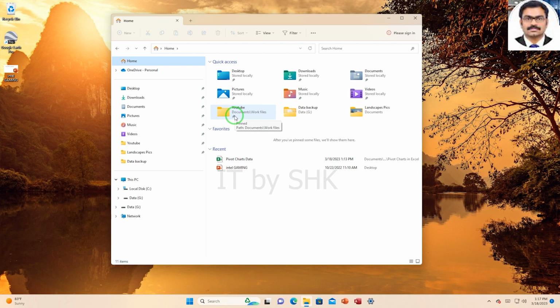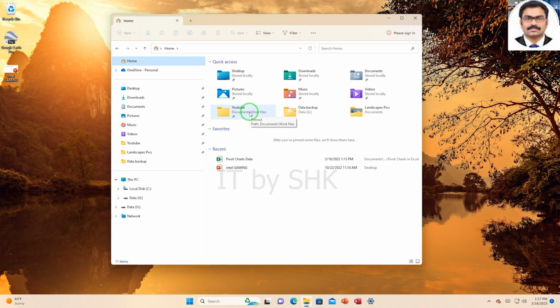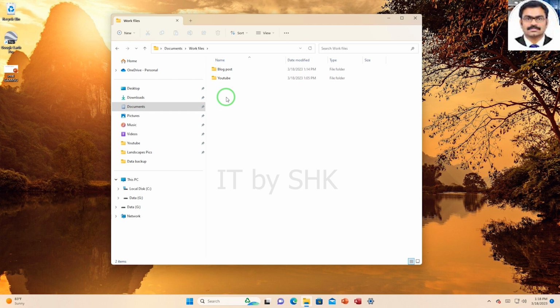So if I expand out, you can see all of the different folders that I have created shortcuts to. And you can see that they have this drawing pen icon next to them to show me that those folders are pinned. So, for example, if I click on this folder just here, YouTube, that jumps me through directly to the YouTube folder. So instead of having to navigate to this PPC documents, work files and then YouTube, I have got to the same location in one click because it's a shortcut.